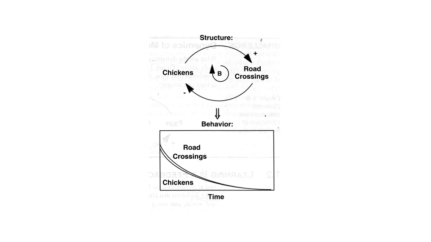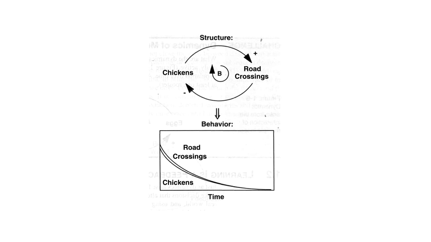But if you don't get any more chickens, there's going to be some asymptote, because if we assume maybe chicken road crossings is simply a Brownian motion, and it's just a random thing that happens, maybe there's no intentionality in it at all, I would expect that this would go to some asymptote.